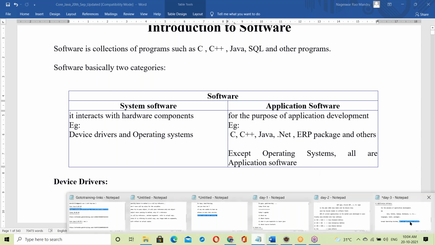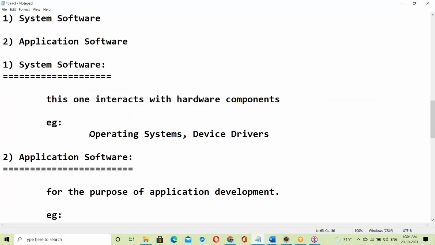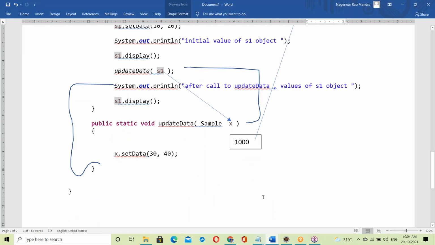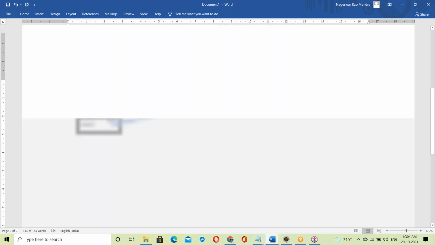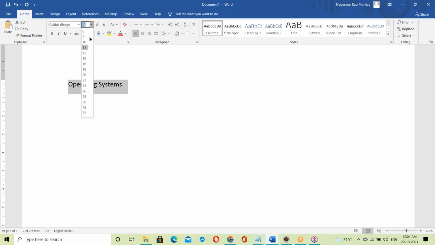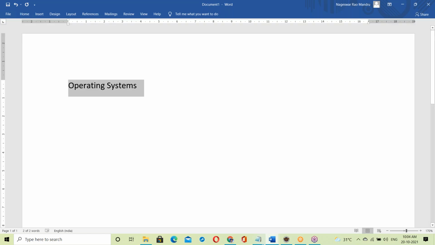Before going to application software, let us see something about OS. To understand Java features like platform independence, you must have that OS knowledge. What is OS? Operating systems. Here's some question for you guys.